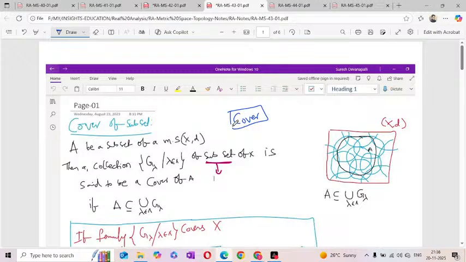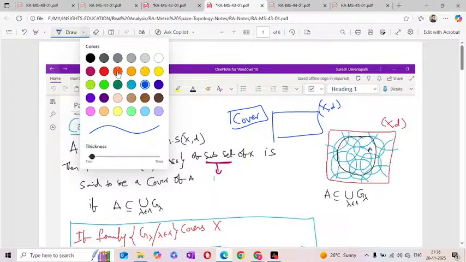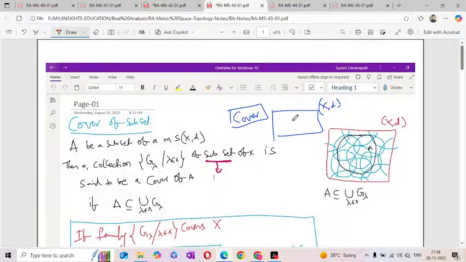What is the meaning of cover? Suppose we have a set, assume A. A is the set.